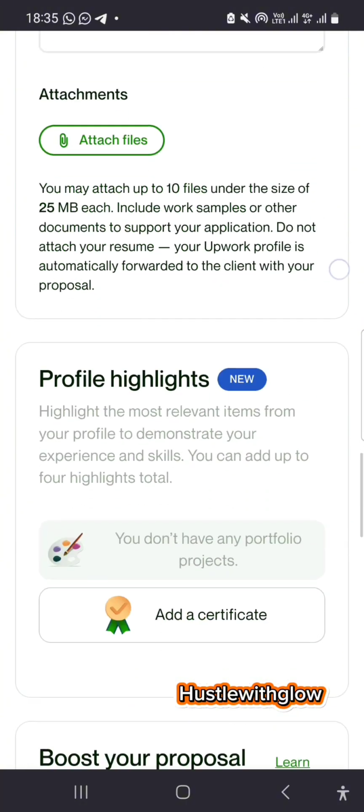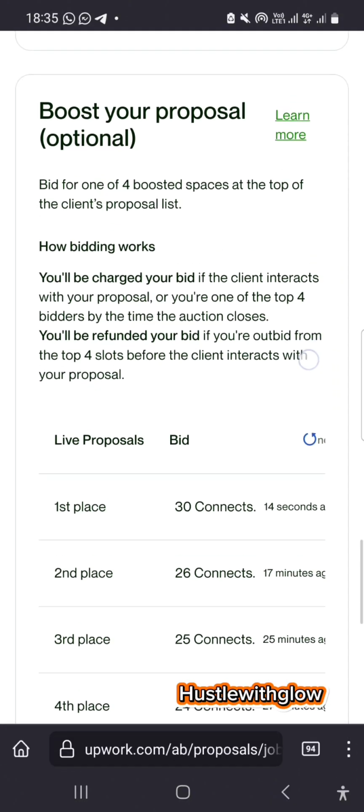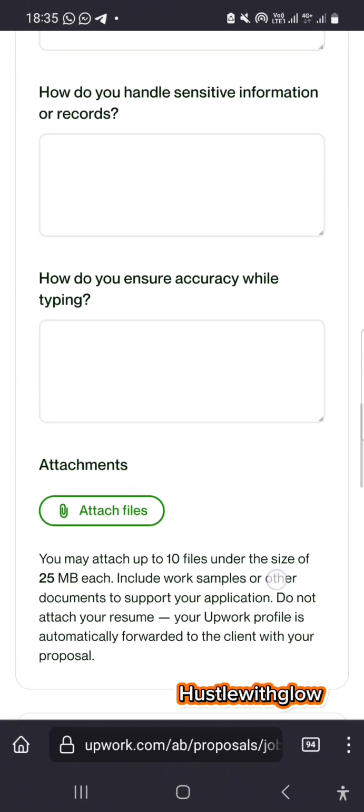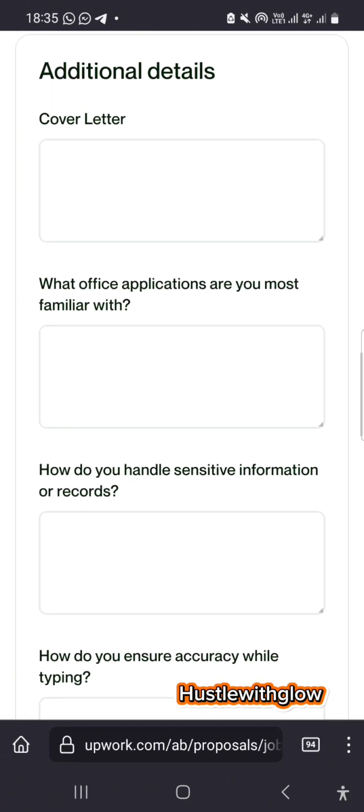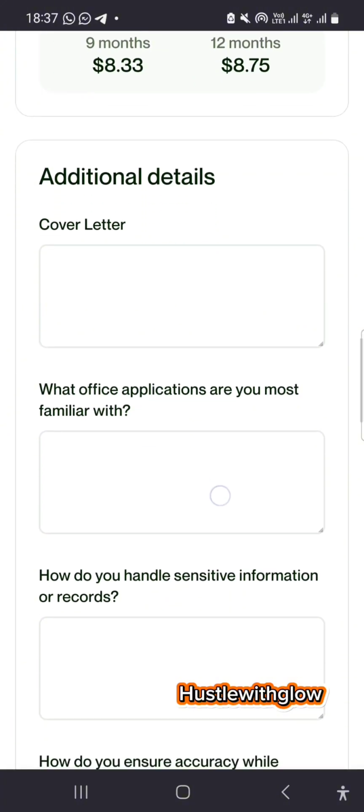Because on a normal ground, you don't need to fill anything. Well, people have applied though. You don't need to fill it like this. But this client wants you to fill things separately. Which office application are you most familiar with? I think all these questions were asked in the brief. You can take your time to fill in the whole thing the person is asking.